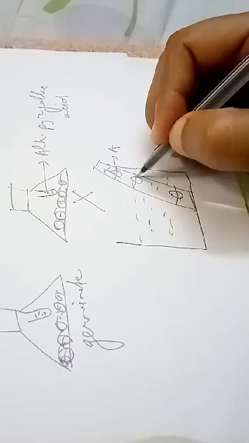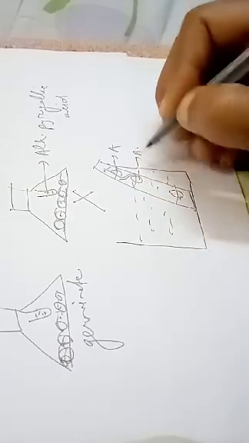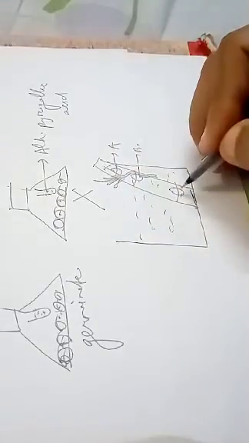In the 3 different positions, we will tie the seeds, and we find that the seed present in position A does not germinate. The seed present in position B will germinate. Again, the seed present in position C does not germinate. Now we will see why, what is the reason.